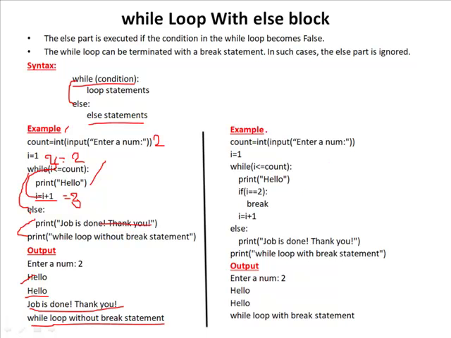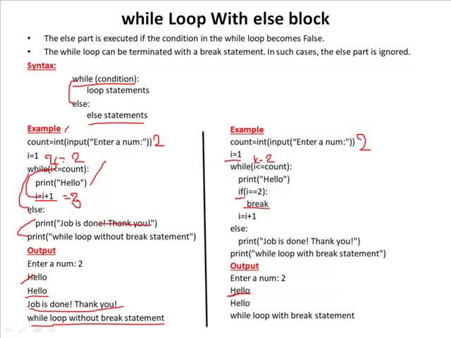But if you see the second example, this is also same like the first example, but here I have used break statement. So first read the count value, that is 2, and initialize the I value 1. The condition is 1 less than or equal to 2, condition is true, so it will display the first print statement, that is hello. So this is the value in the first iteration.